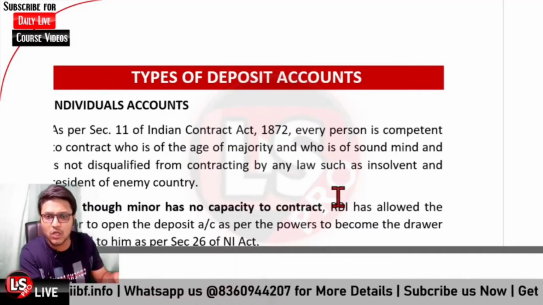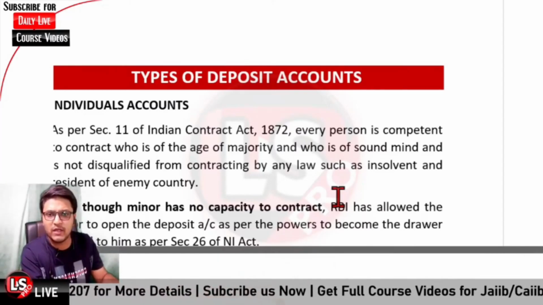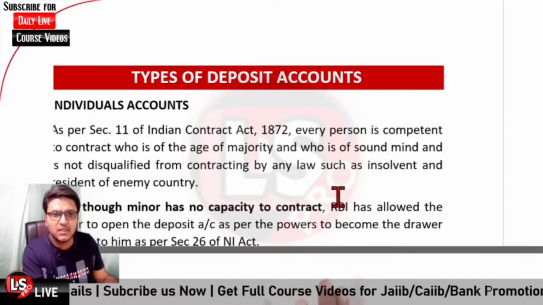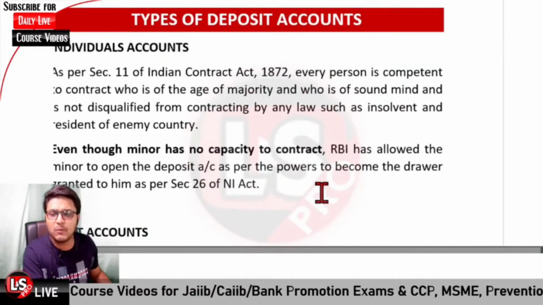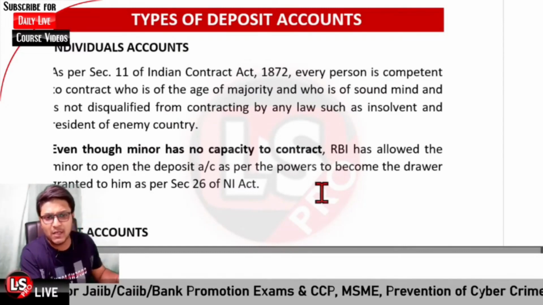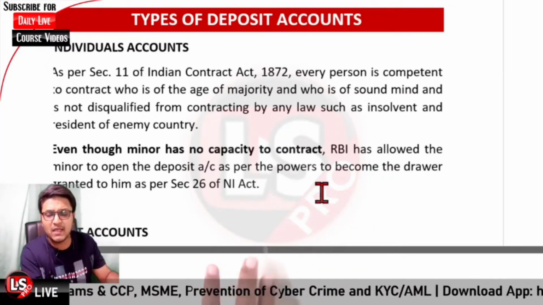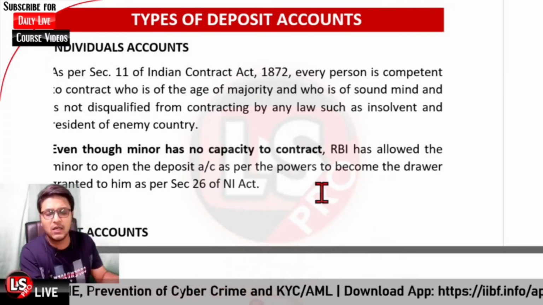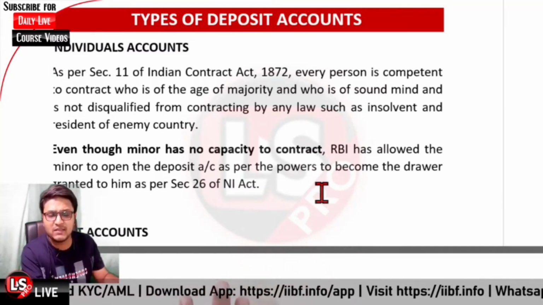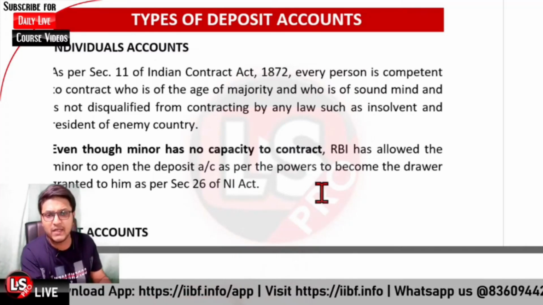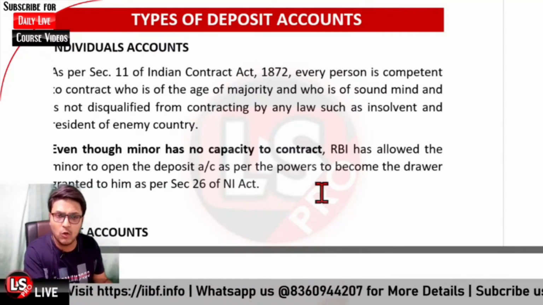who has no capacity to enter into any contract, under Section 26 of the Negotiable Instruments Act, the minor is permitted to open a deposit account with the bank itself. If the minor is aged below 10, the account can be opened with his or her natural guardian, and if the minor is 10 years or above, the minor can also open a self-operated minor account.